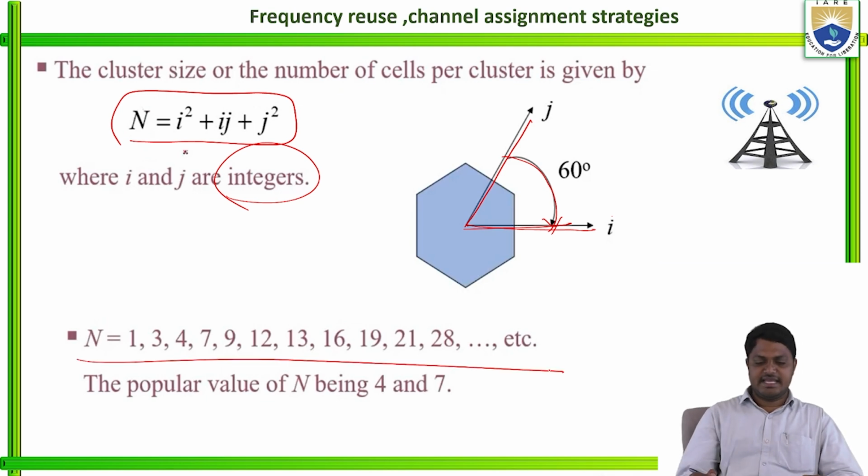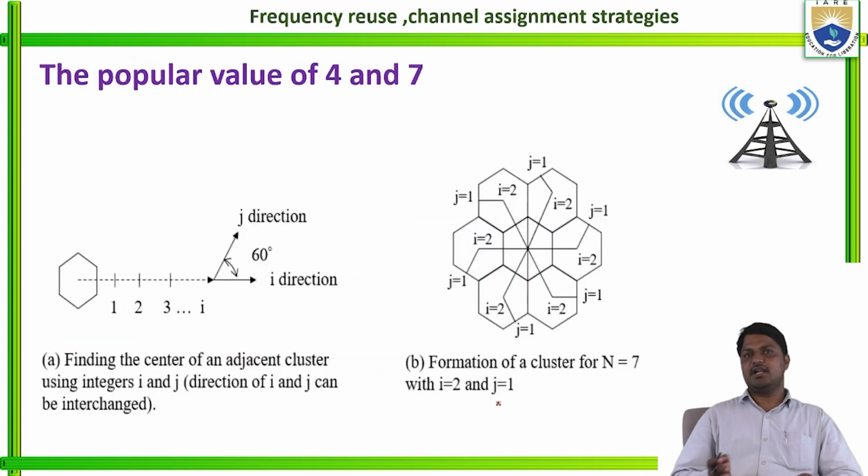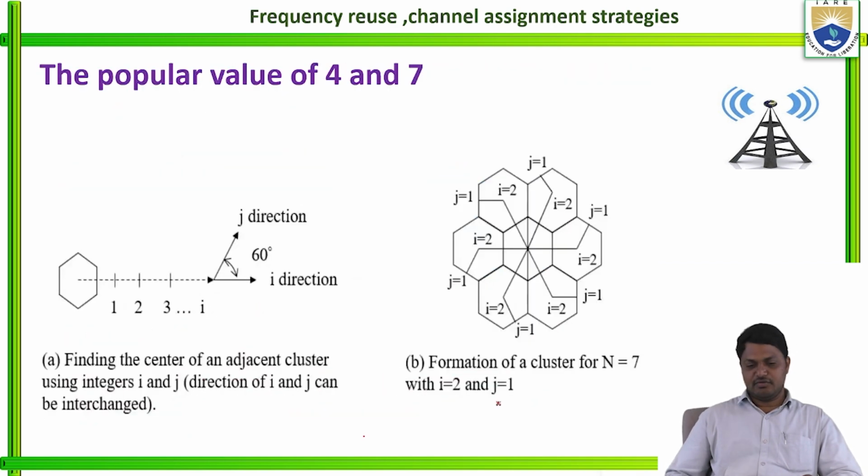Example cluster sizes N are 1, 3, 4, 7, 9, 12. Basically we took 4, 7, 9 only. The popular values of N are 4 and 7 only. That is the cluster size, and the popular values are 4 and 7. So I am taking 4 and 7 here.